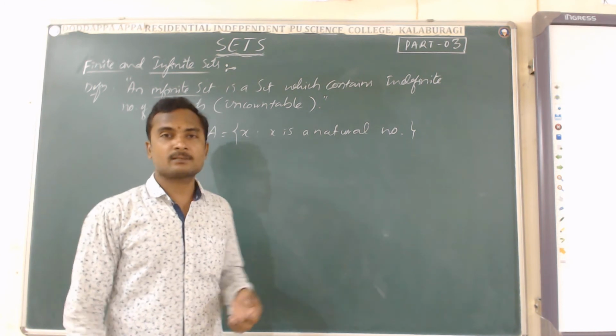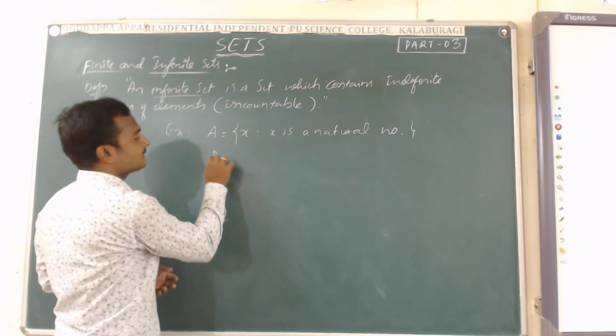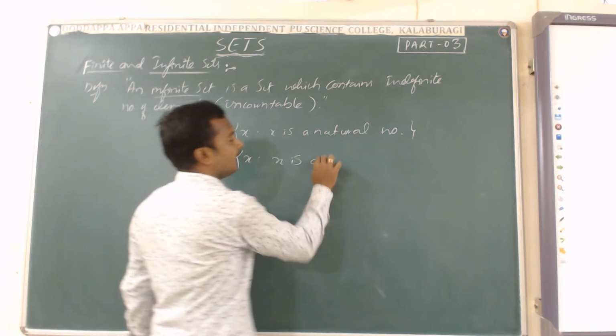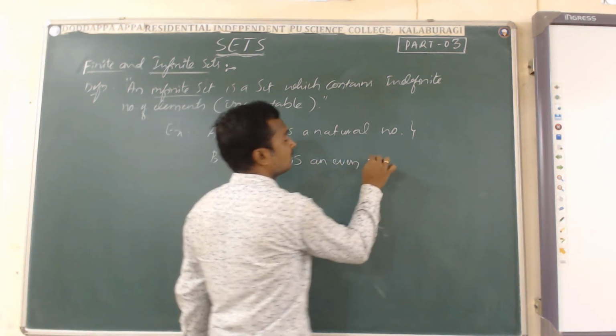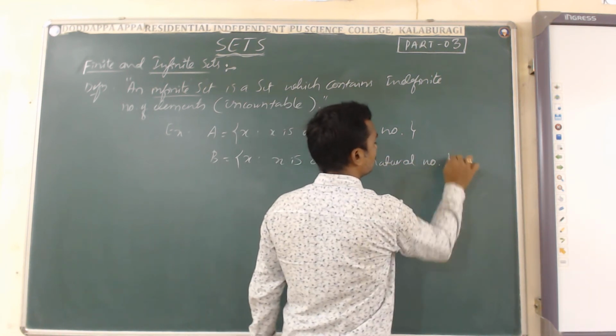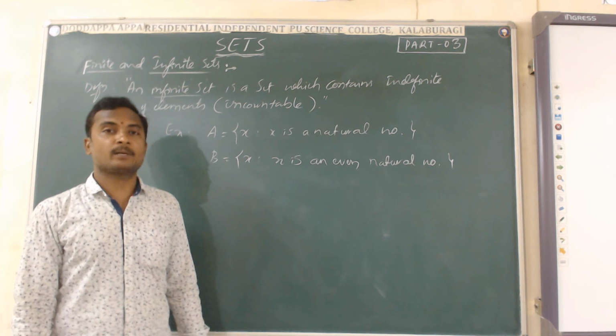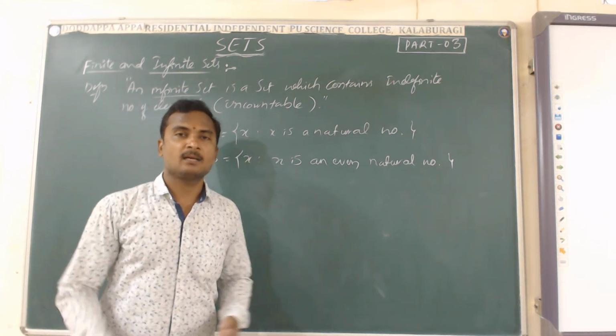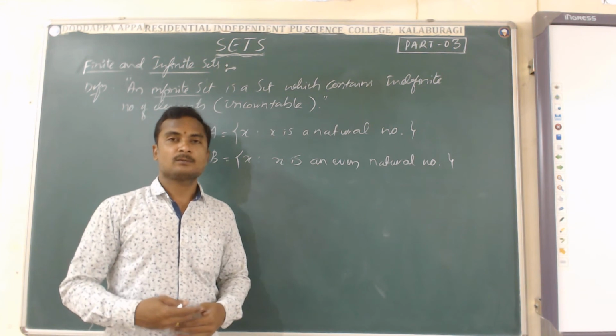Next, a set B equals the set of all x such that x is an even natural number. You can see, if you collect even natural numbers 2, 4, 6, 8, 10 and so on, there is no end.